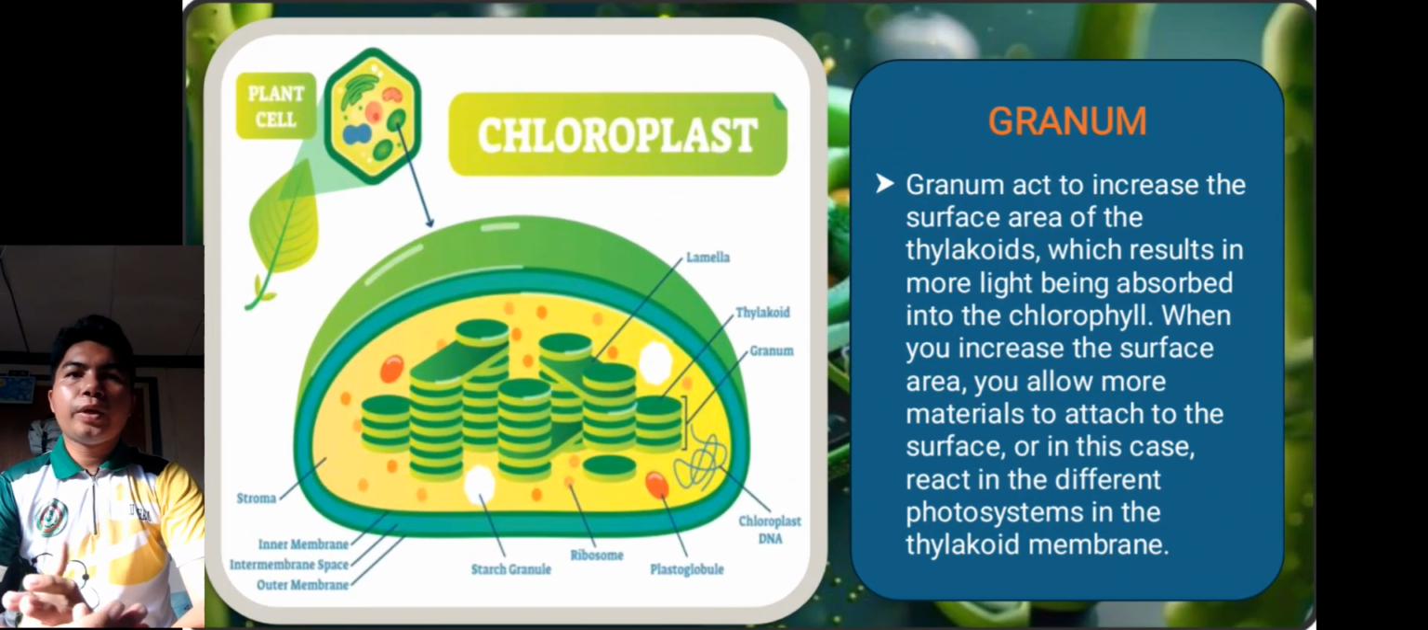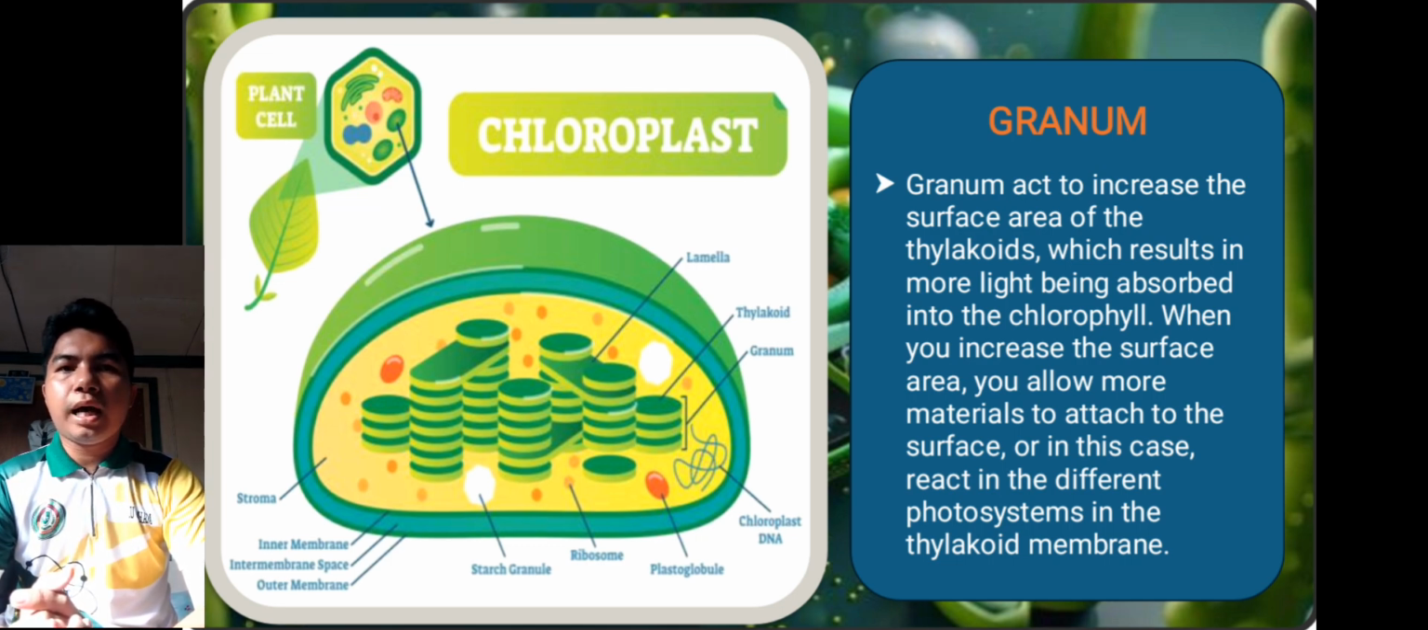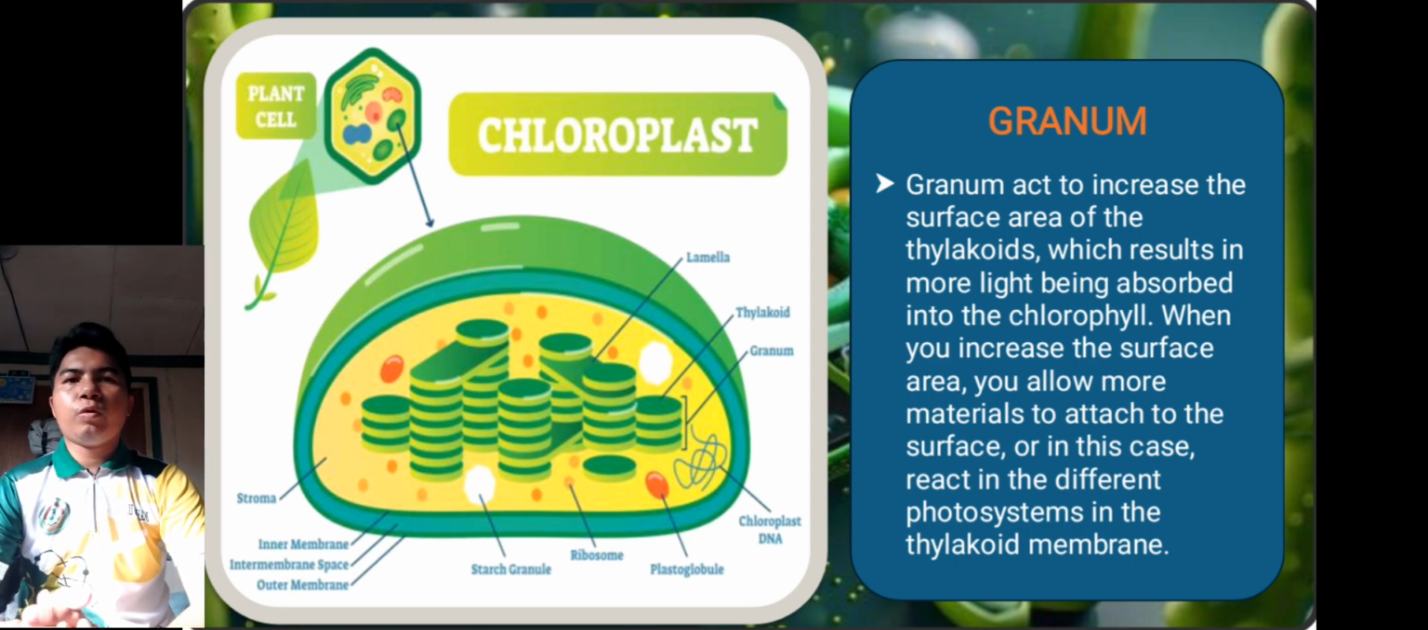So next, we have here the granum. The granum increases the surface area of the thylakoids, which results in more light being absorbed by the chlorophyll. So when you increase the surface area, you allow more materials to attach to the surface, or in this case, react in different photosynthesis in the thylakoid membrane. So, ang function naman ng granum is to increase the surface area of the thylakoid.